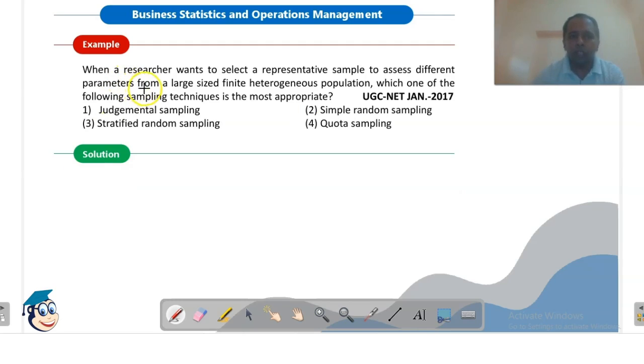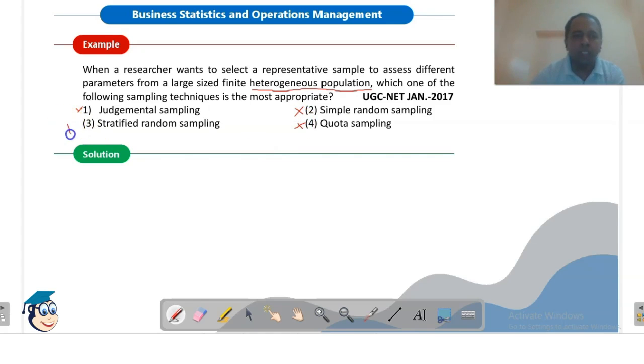When a researcher wants to select a representative sample to assess different parameters from a large sized finite heterogeneous population. Now heterogeneous का मतलब कि different characteristics. Heterogeneous population means in which the respondents consist of different characteristics. सब items अलग अलग हैं. Which one of the following sampling techniques is the most appropriate? Judgmental sampling technique definitely नहीं होगी. Simple random sampling technique में हम consider करते हैं homogeneous population को and not heterogeneous. Quota sampling technique definitely नहीं होगी.